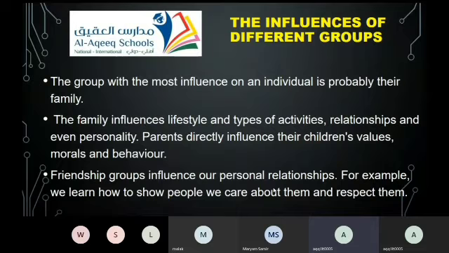So also the friendship groups influence our personal relationships. Our friendship relations help us to learn how to interact, how to care about each other, how to respect each other. They might have different situations which we learn from, and it helps us to improve our personality in certain ways.